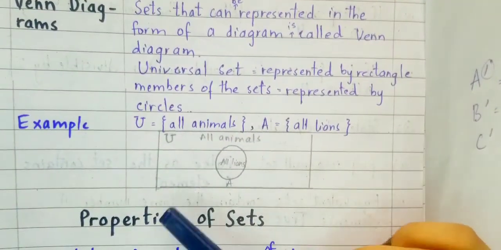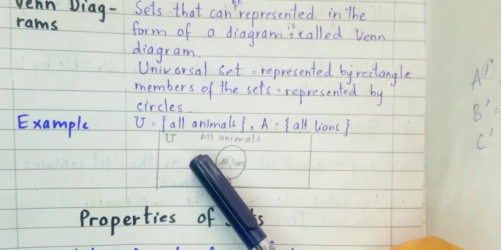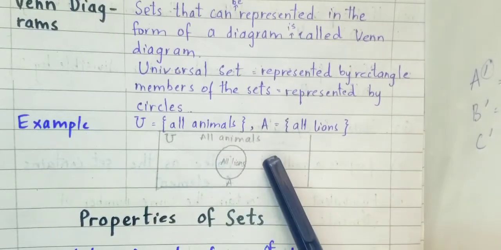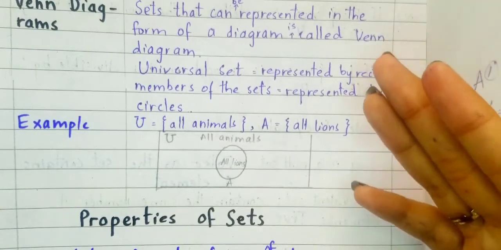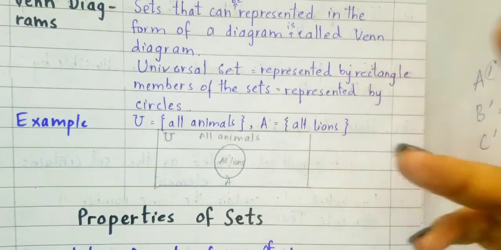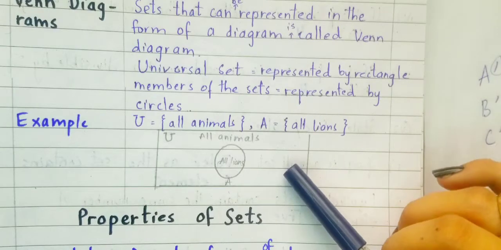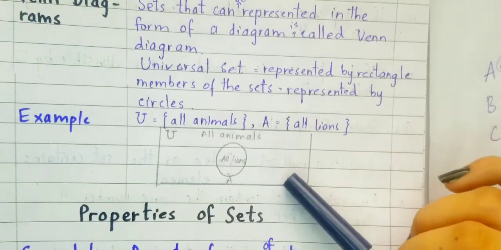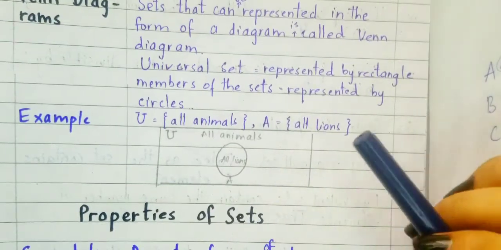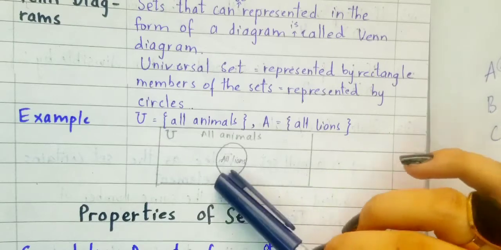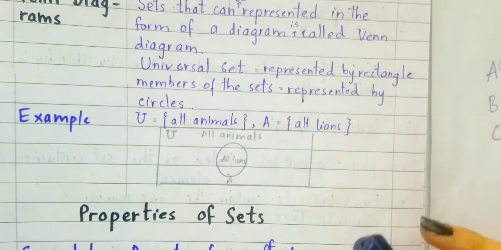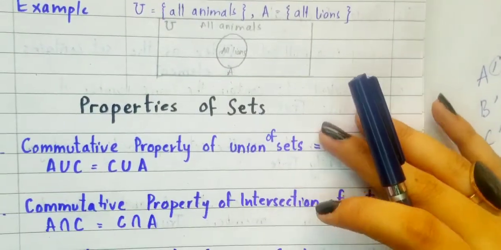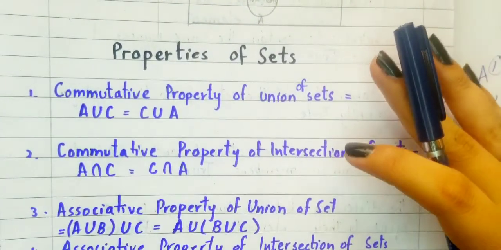For example, the universal set is of all the animals, and the set A has all lions. So in animals, lions come. The universal set is all the elements that we have represented with the rectangle sign, and then we draw a circle inside the rectangle, mention set A, and write all lions inside the circle.